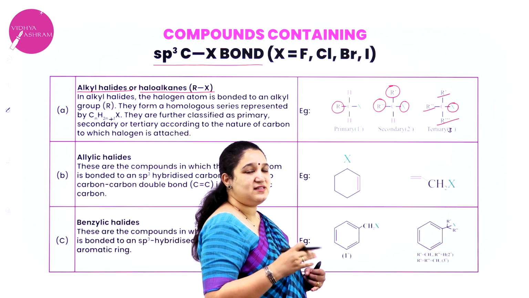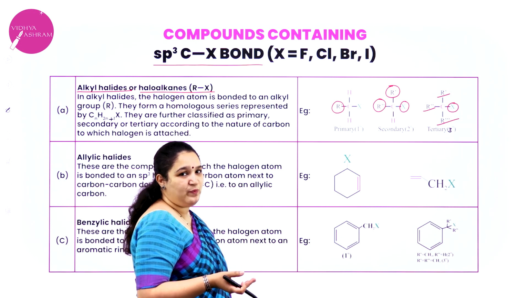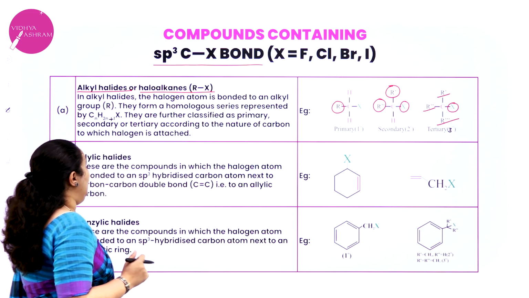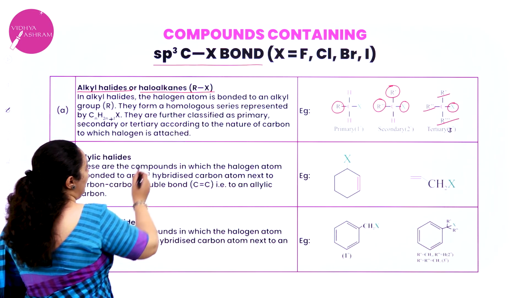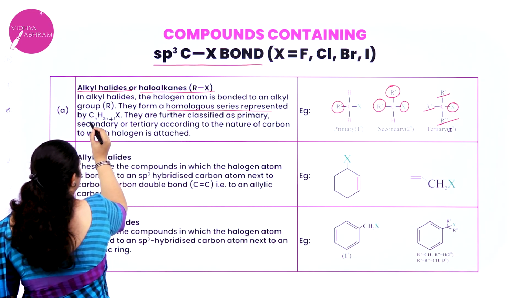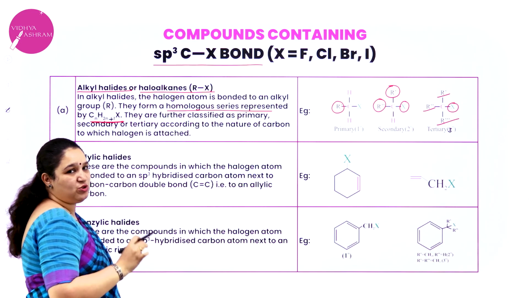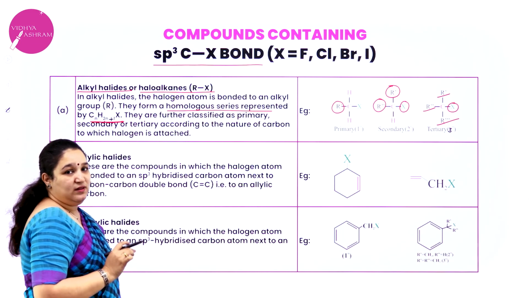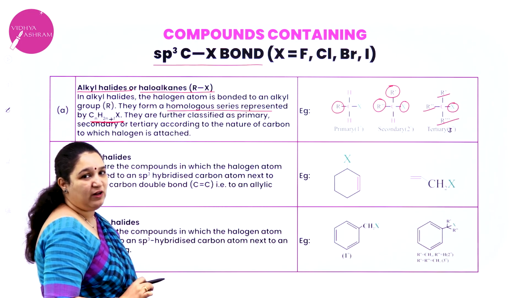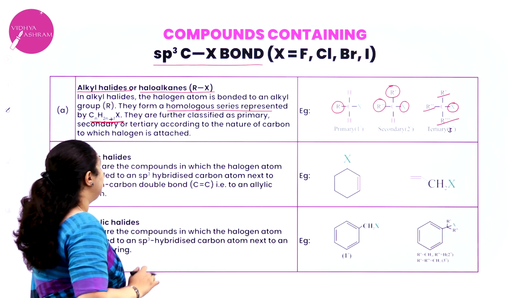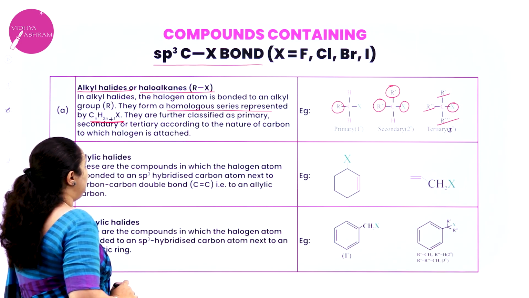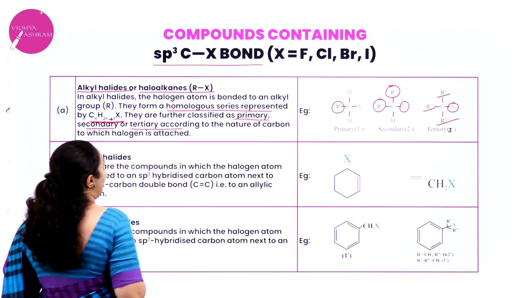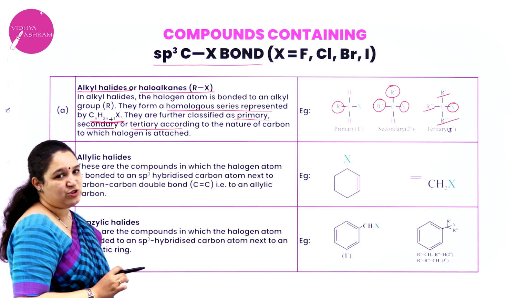See, alkyl halide is the common name, haloalkane is the IUPAC name. So I am using both of them, don't get confused. Now further, this alkyl group can form a homologous series, that is they can be represented with the general formula CnH2n+1X. This is the general formula for haloalkanes. They are further classified, as I explained, as primary, secondary and tertiary according to the nature of the carbon atom to which the halogen is attached.